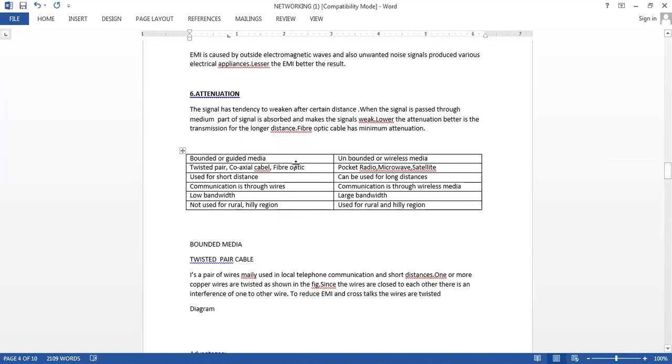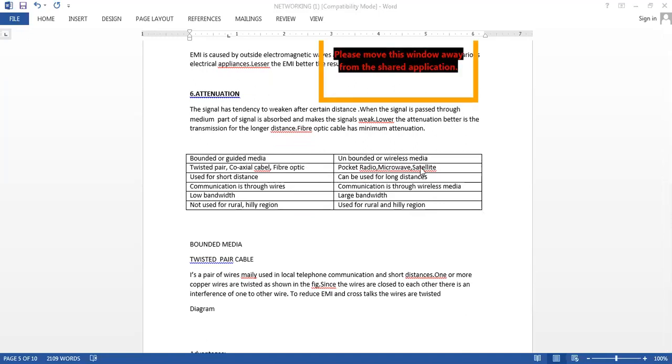Then you have the difference between the bounded and unbounded media. These are the names of the bounded media: twisted pairs, coaxial cable, fiber optics. Unbounded media are radio waves, microwave, satellite communication. All these are your unbounded or wireless media. Usually the bounded media is used for short distances, while wireless media is used for longer distances. The communication is through wires for the bounded media. Here it is wireless communication.